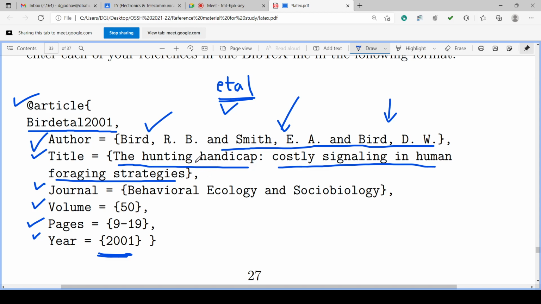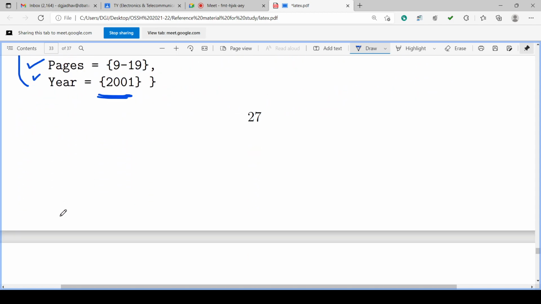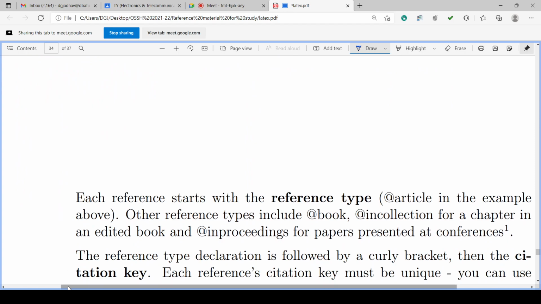So this is the name of that particular document or paper. Then journal name, in curly bracket you can give behavioral ecology and sociobiology. So this is the first article reference. Similarly, next references we can put one after other.